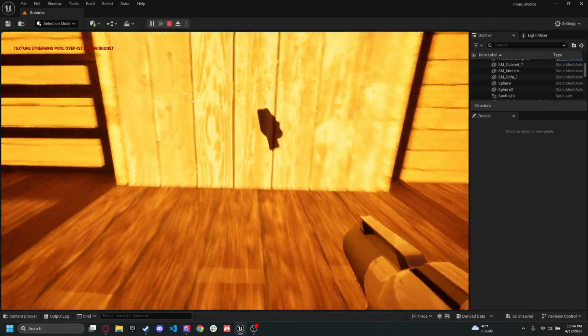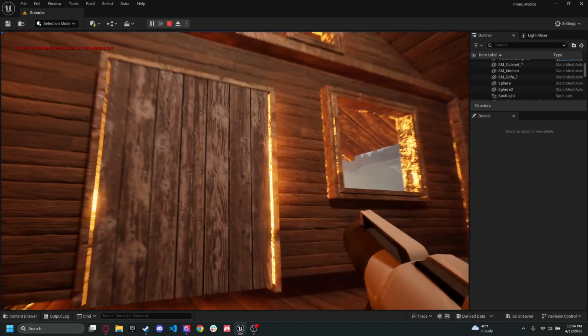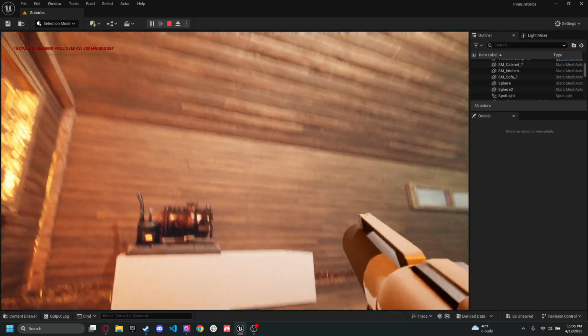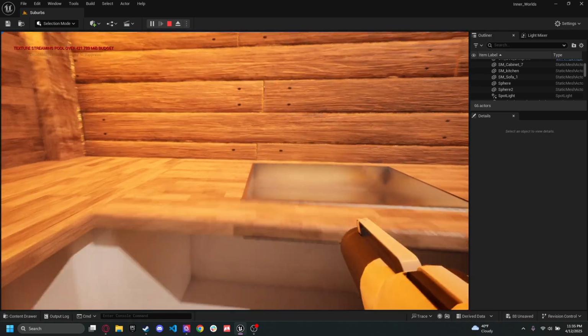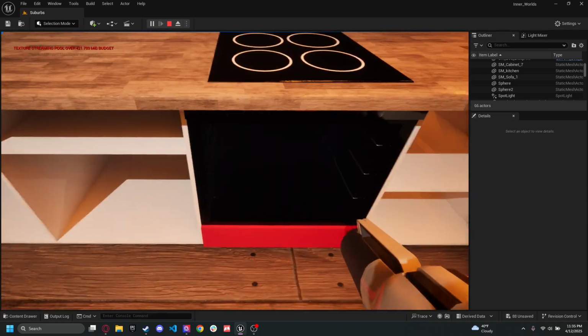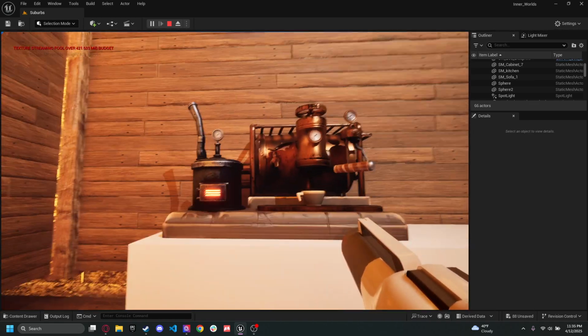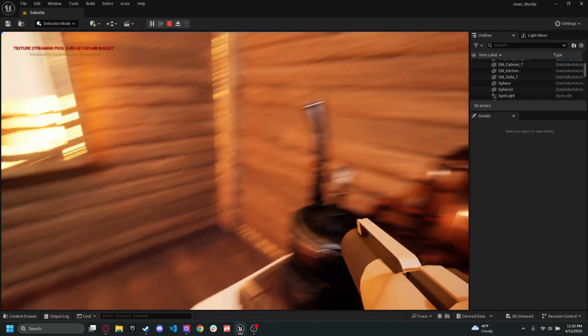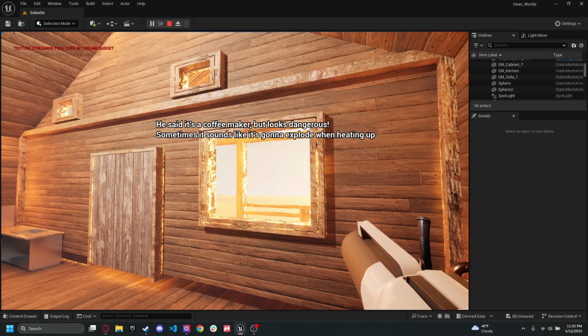So like I said, there's no collisions right now because of debugging, but you can walk up to the door and there's a trigger box there, so it would teleport you inside normally, which is very nice, but a bit of debugging currently. We have the kitchen right here, so you have a sink, stove, containers there, couch, and you have his coffee machine right here, which should give a pop-up. I have to do that because of weird collision boxes, but this is the coffee maker, so it's a very weird object.